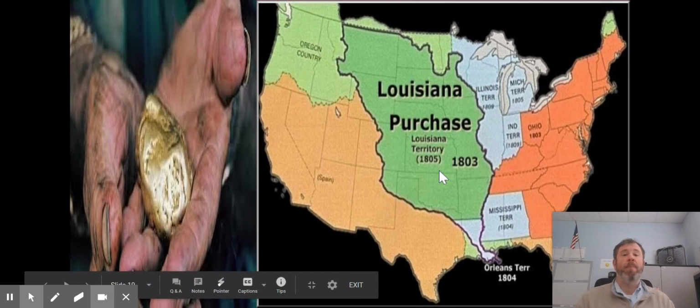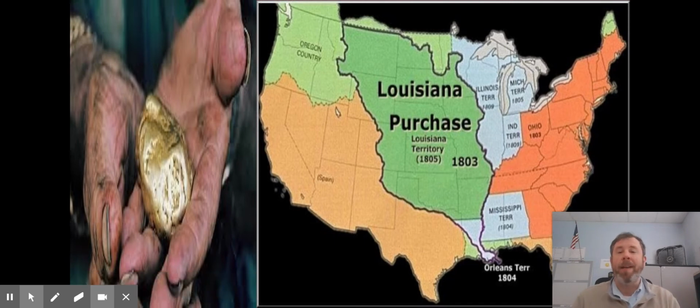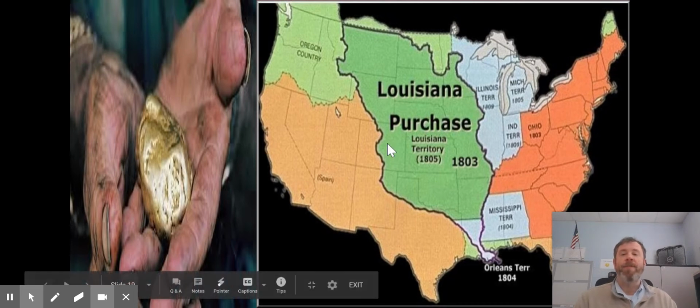All this land is now part of the United States. Well, now people are moving out into this land in great numbers, and as such, it starts to become developed, organized into territories, and then the territories will turn into states. Well, keep in mind the big fundamental issue and conflict that's around all this. Are these new states going to be slave states or are they going to be free states? And that's the issue that's really getting complicated as we move forward with this gold rush and then the events that follow afterwards.